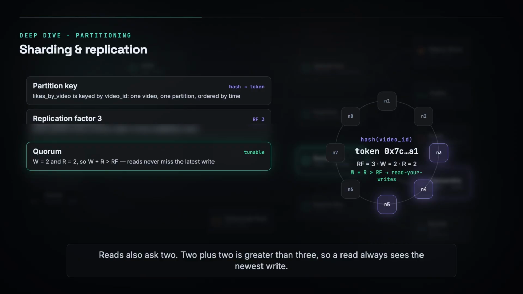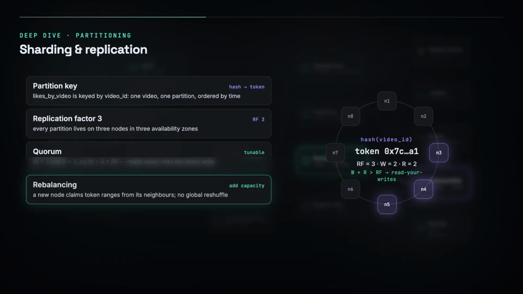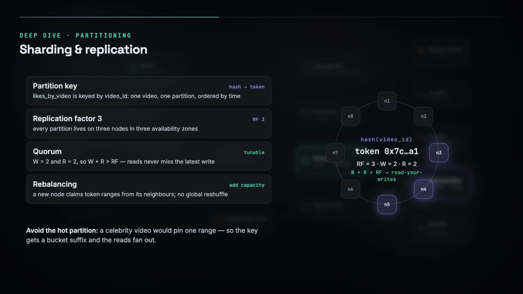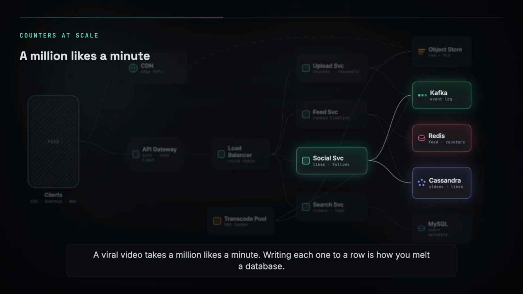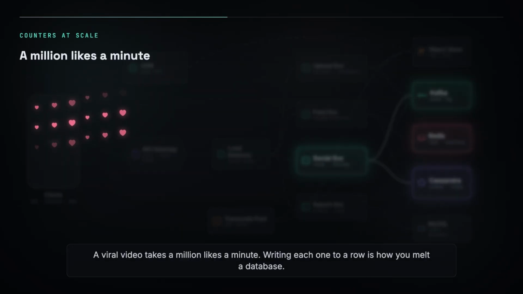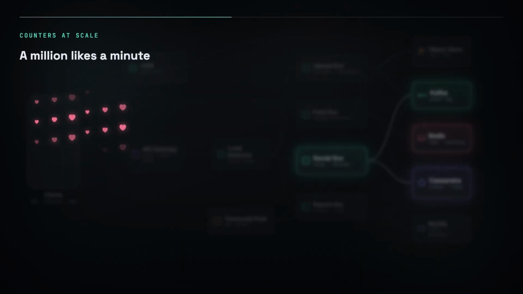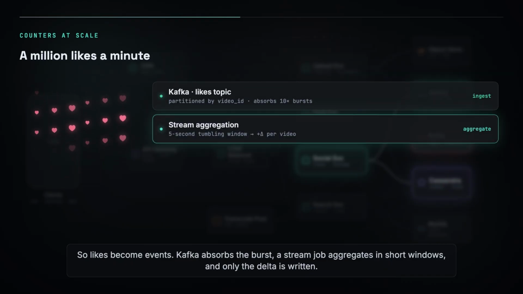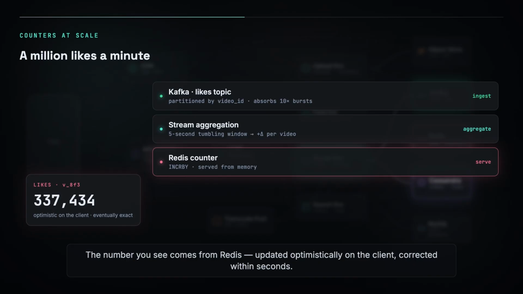A viral video takes 1,000,000 likes a minute. Writing each one to a row is how you melt a database. So likes become events. Kafka absorbs the burst, a stream job aggregates in short windows, and only the delta is written. The number you see comes from Redis, updated optimistically on the client, corrected within seconds. And when one key gets too hot, split it. Shard the counter across buckets and sum on read.